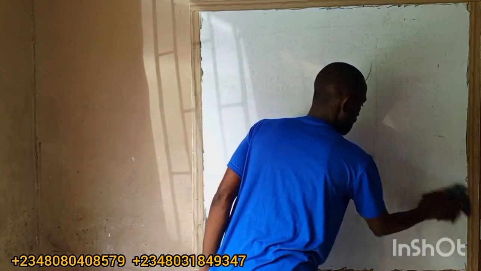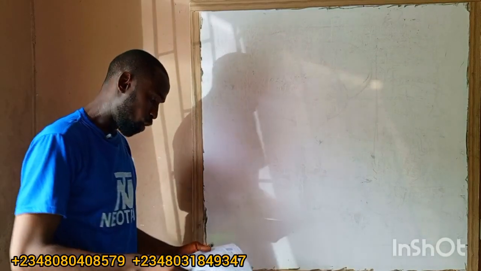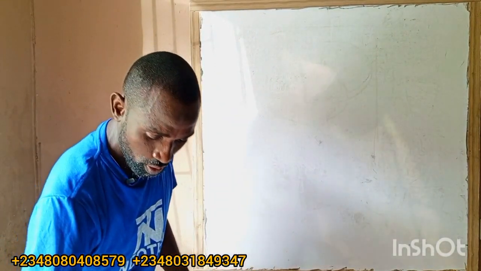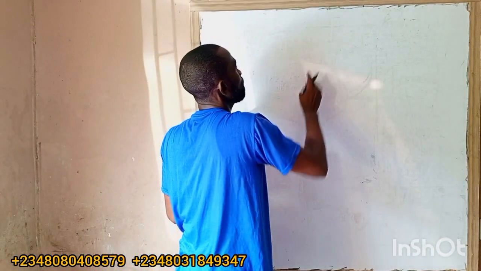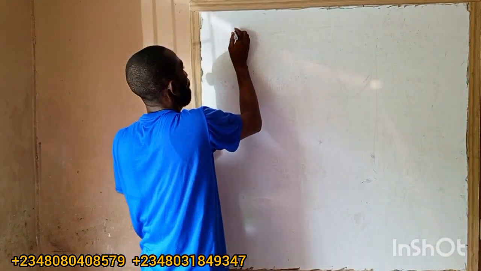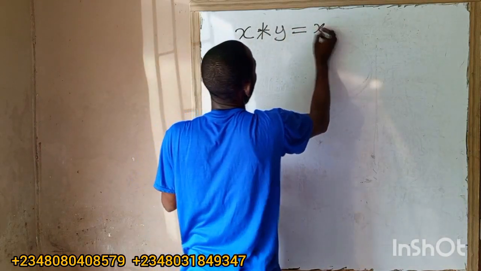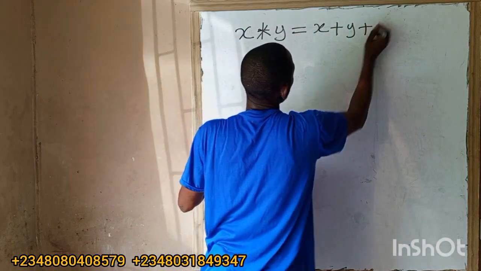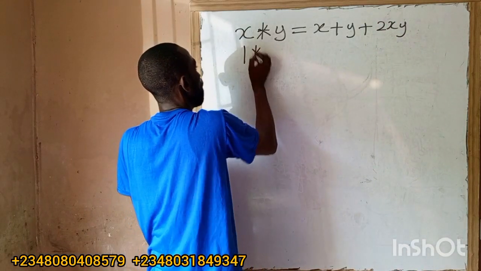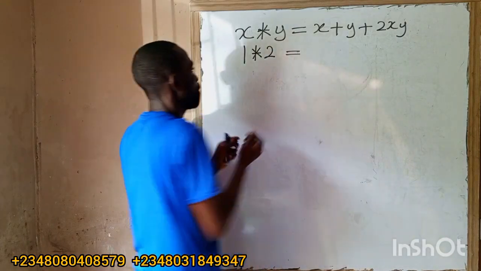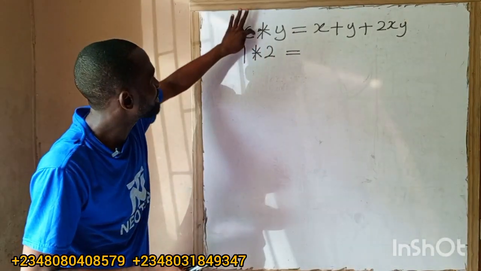So let us go. Next topic is what we call binary operation. Let me just quickly introduce us to binary operation. Under that, you see something like this. They'll say, maybe, X operation Y is equal to X plus Y plus 2XY. This thing means binary operation. It is what we use to combine X and Y.